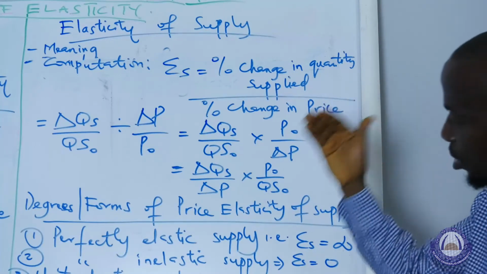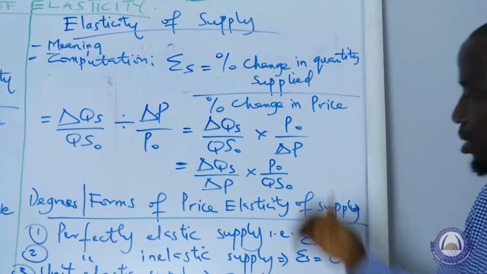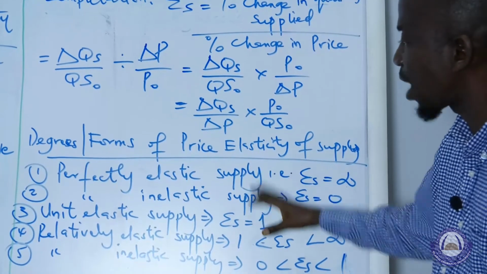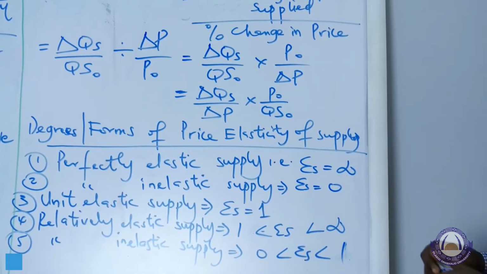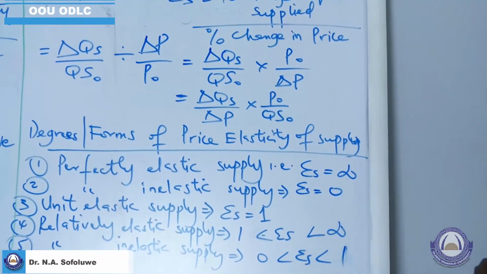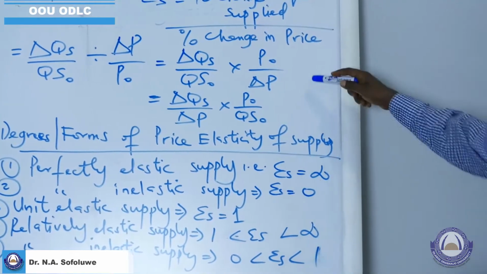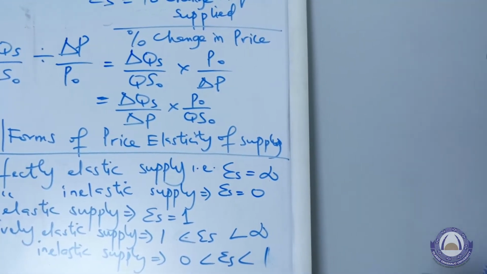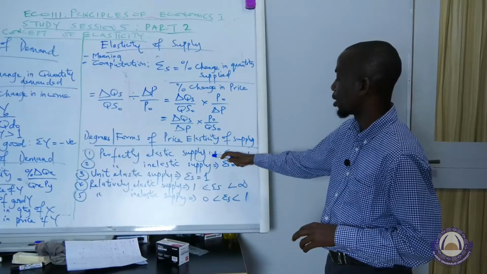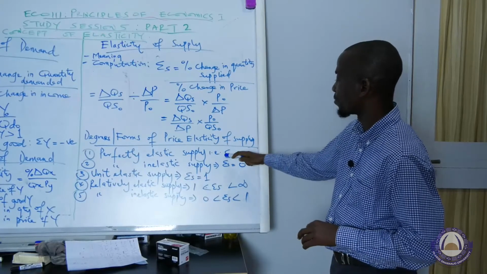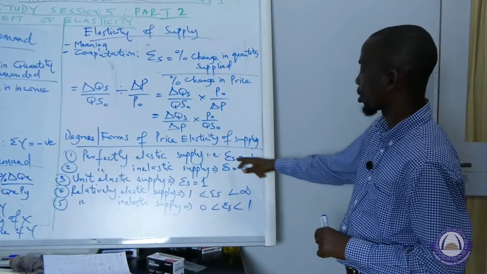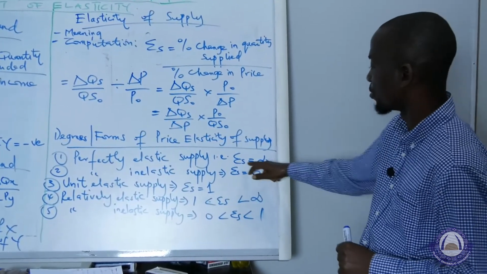So what are the degrees of price elasticity of supply? This is just a replica of what we have learned under the price elasticity of demand. We have 5 degrees or forms of price elasticity of supply. The first one is perfectly elastic supply. In this case, the value of elasticity of supply obtained from this relationship will be equal to infinity. Then we have a horizontal supply curve.